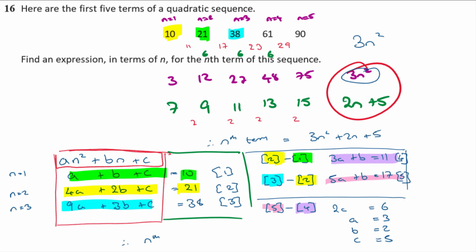Therefore, the nth term is equal to 3n squared plus 2n plus 5. So this draws on your knowledge of solving simultaneous equations.